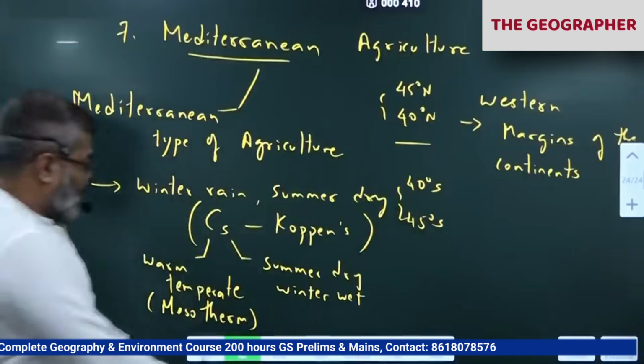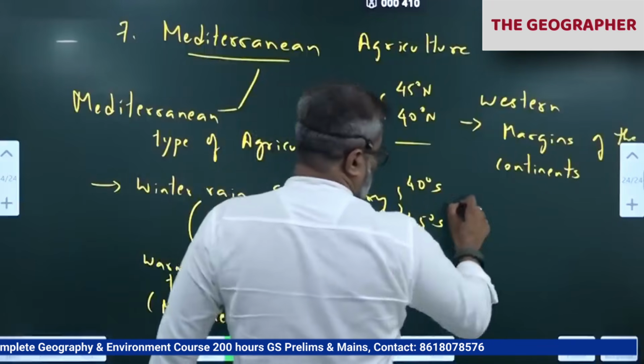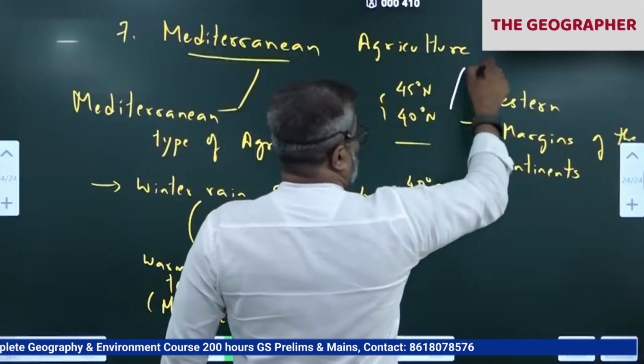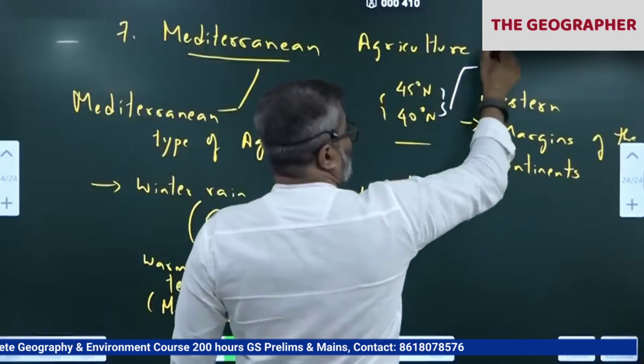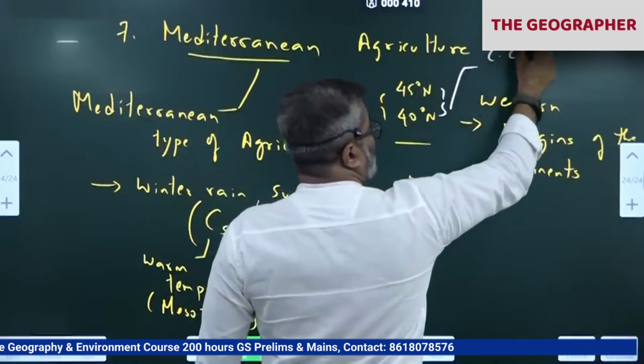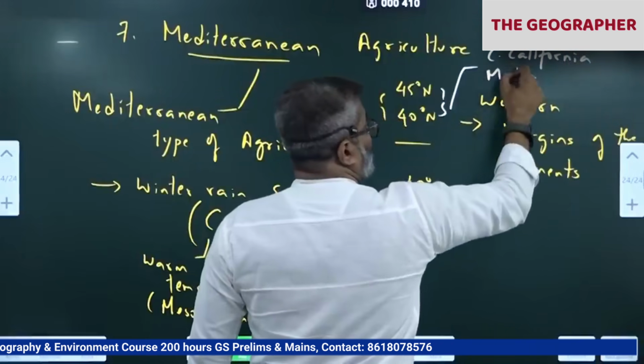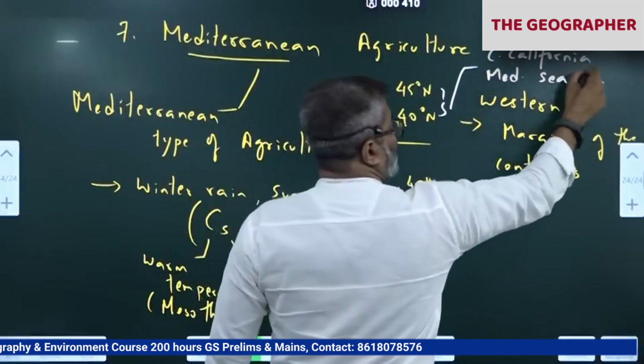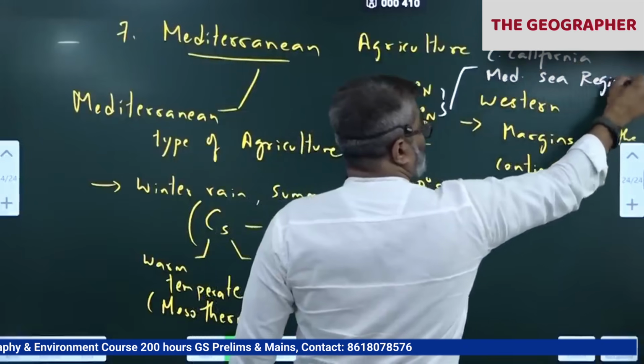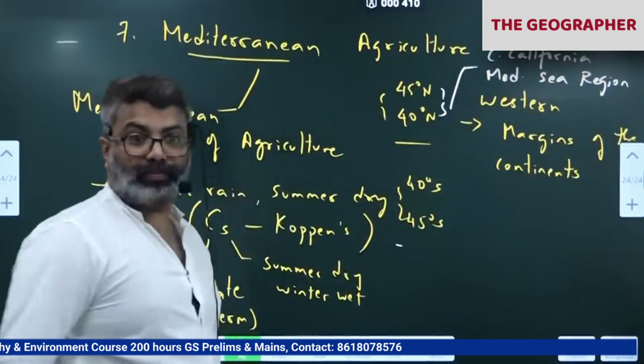So this is practiced, you can see in the northern hemisphere, in this belt we have California, Central California, and the Mediterranean Sea belt, across the Mediterranean region, Southern Europe, Northern Africa.